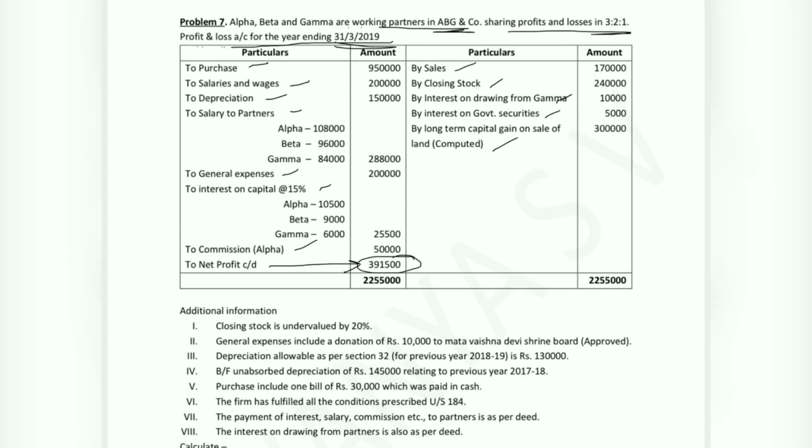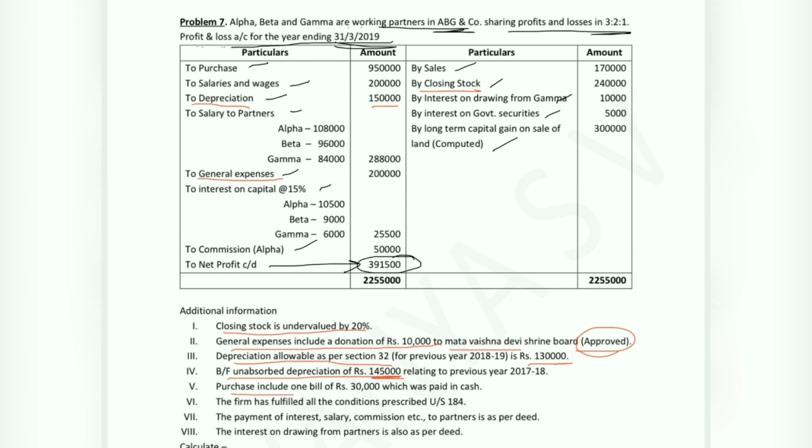In the adjustment, closing stock is undervalued by 20%. So we have an adjustment for closing stock. And general expenses include a donation of rupees 10,000 to Mata Vaishno Devi, an approved charitable trust. So the general expense given on the debit side of the profit and loss account includes 10,000 given as donation. Next point is depreciation allowable as per section 32 is 1,30,000, but the depreciation which we have in the profit and loss account is rupees 1,50,000. Now next point is brought forward unabsorbed depreciation. We'll come back to this point at a later stage.